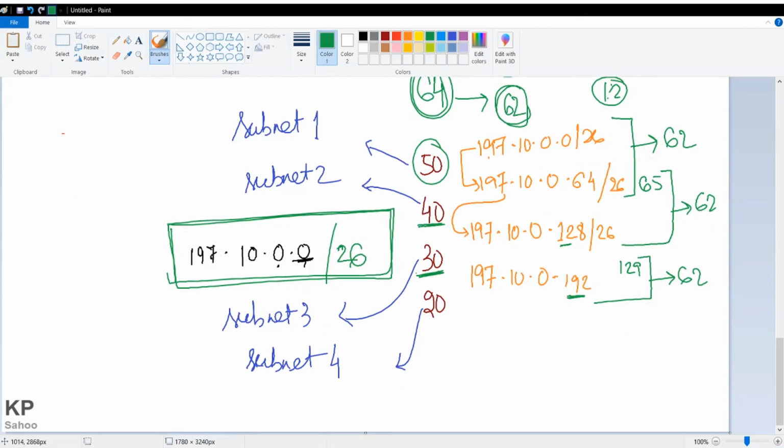Similarly, next if we add here 20, since it ended at 192, for this the IP will start from 197.10.0.193. Just add 20, so it will end at, I think, 213.